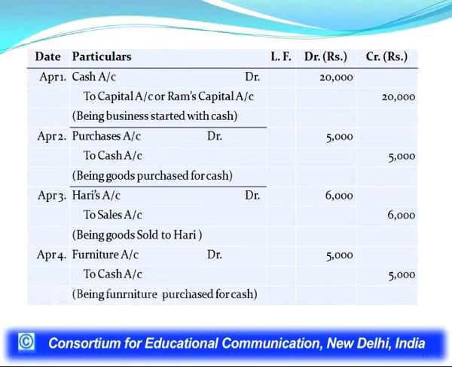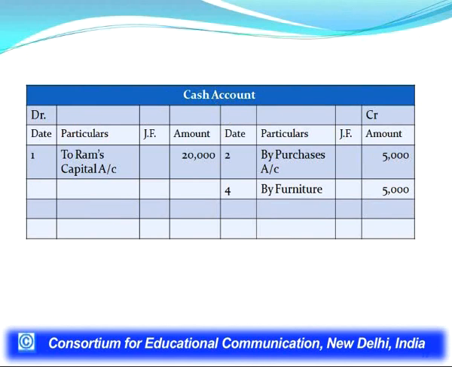Now, we are seeing another cash transaction on April 2, purchases account debit to cash. So, this transaction shall be posted into cash account on credit side and we have to mention by purchases account. Now, you see in this cash account on the credit side, date April 2, by purchases account, amount is 5,000.